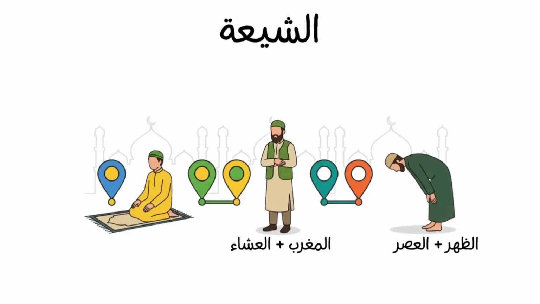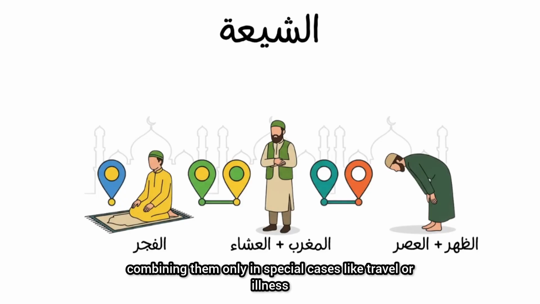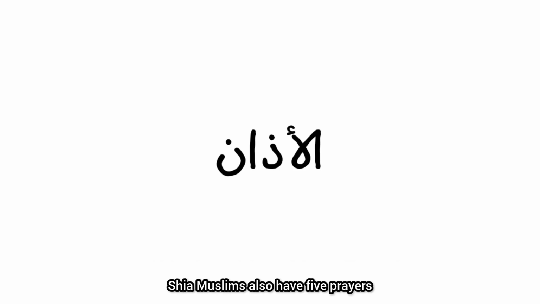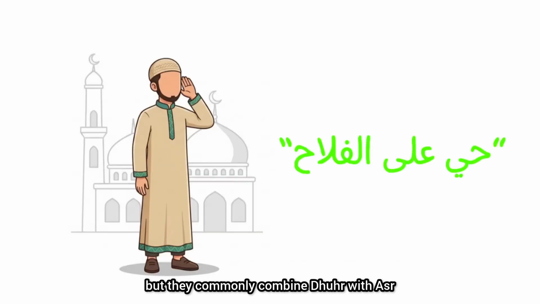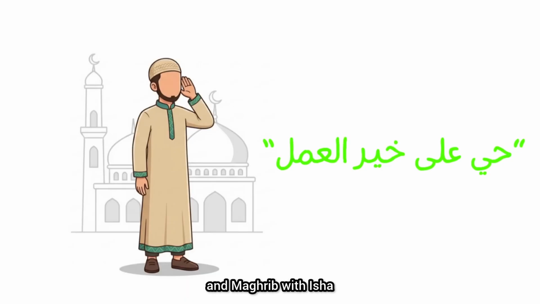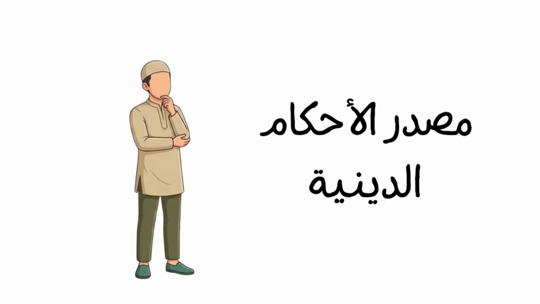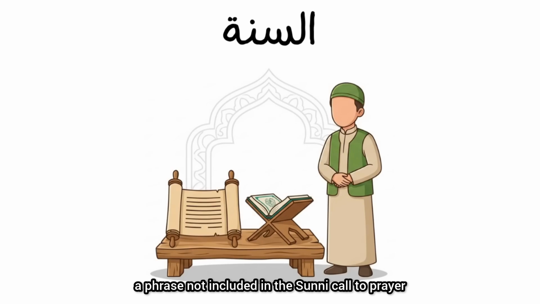and Isha, combining them only in special cases like travel or illness. Shia Muslims also have 5 prayers, but they commonly combine Dhuhr with Asr and Maghrib with Isha, resulting in 3 prayer sessions per day. Even the Adhan has a small difference. After the phrase Hayya ala al-Falah, Shia Muslims add Hayya ala khairil amal, a phrase not included in the Sunni call to prayer.